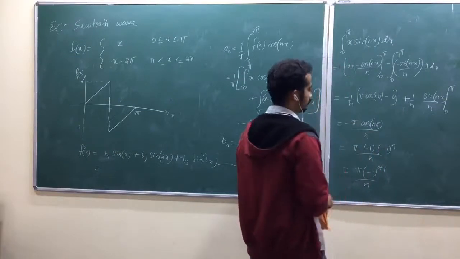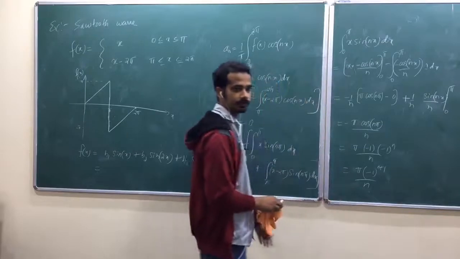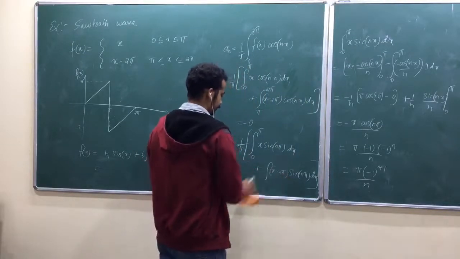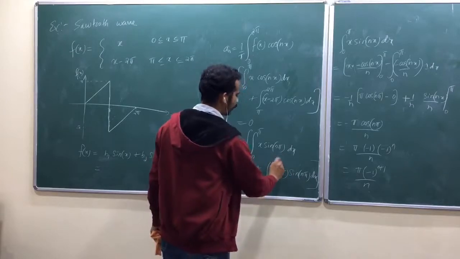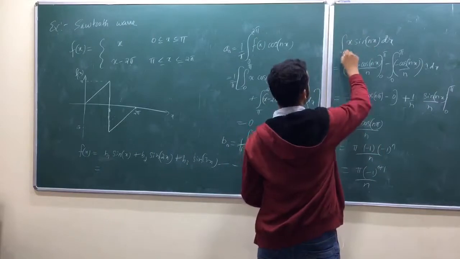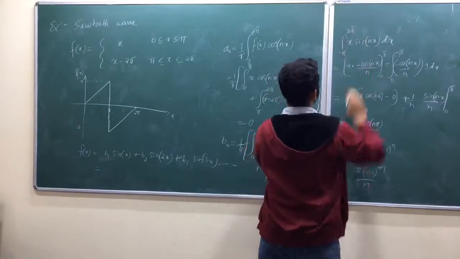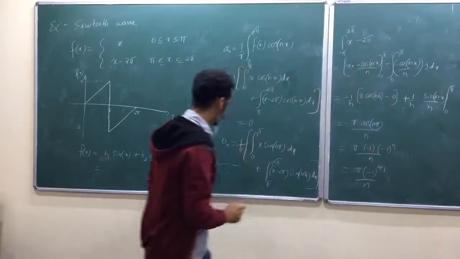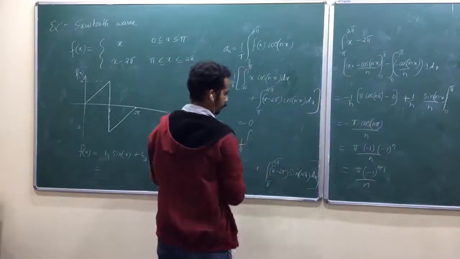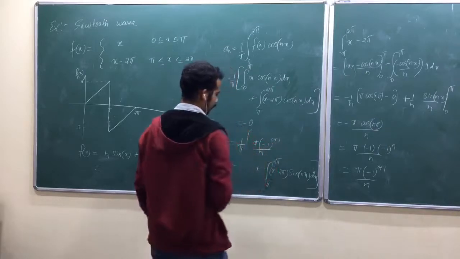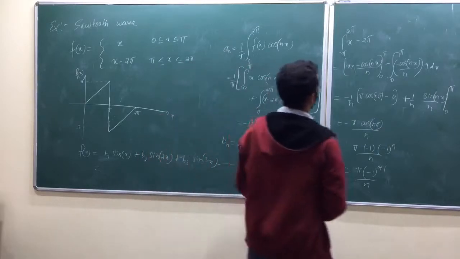Yeah, only one part of the integral is done. Do that one, x minus 2 pi.